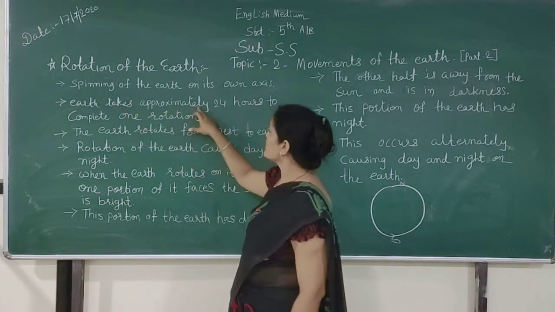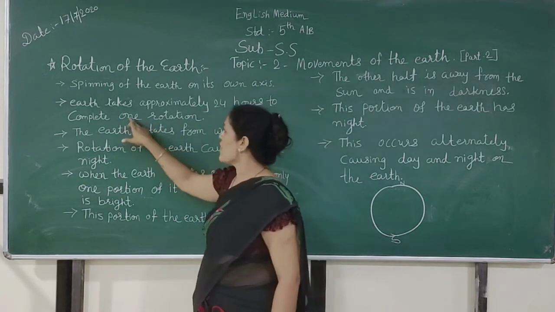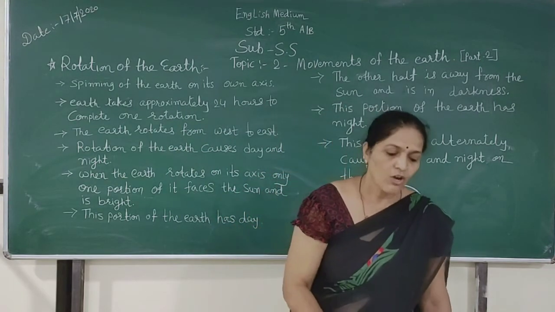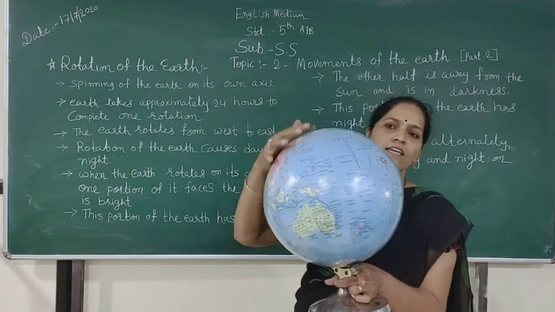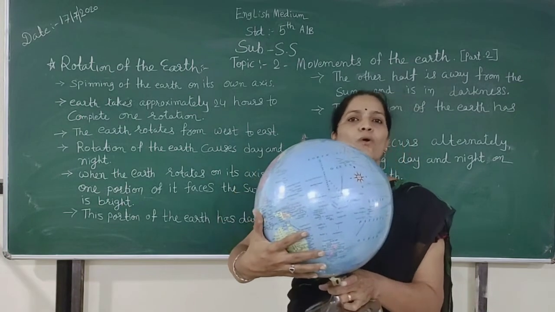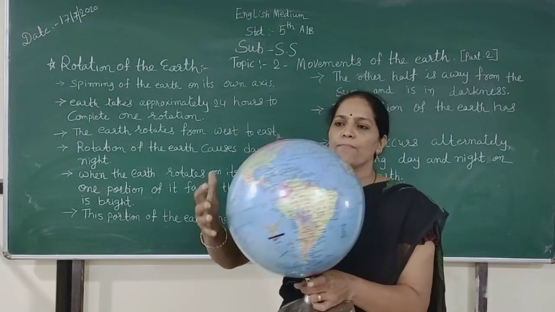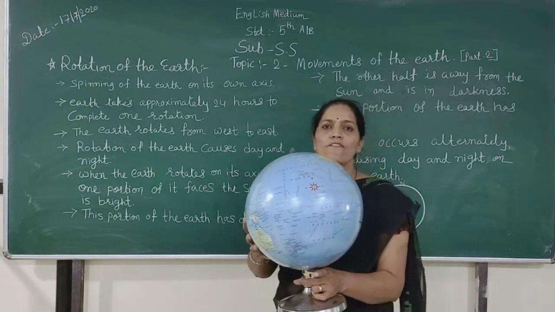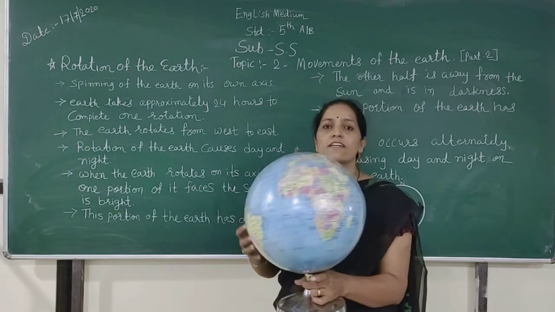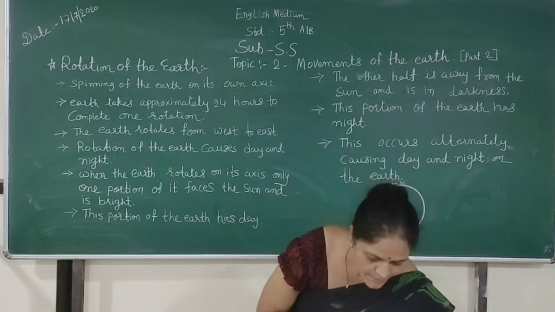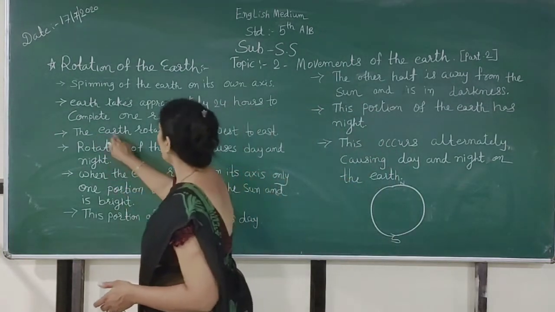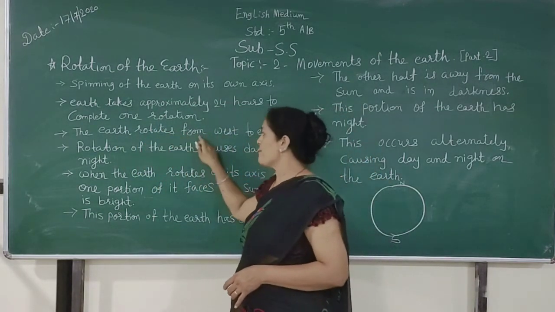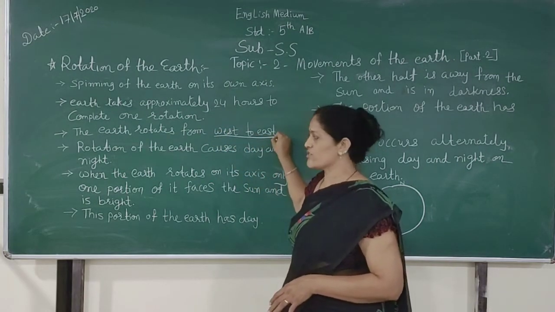The earth takes approximately 24 hours to complete one rotation. When our earth moves on its axis from west to east, it needs 24 hours to complete its rotation. The earth rotates from west to east.